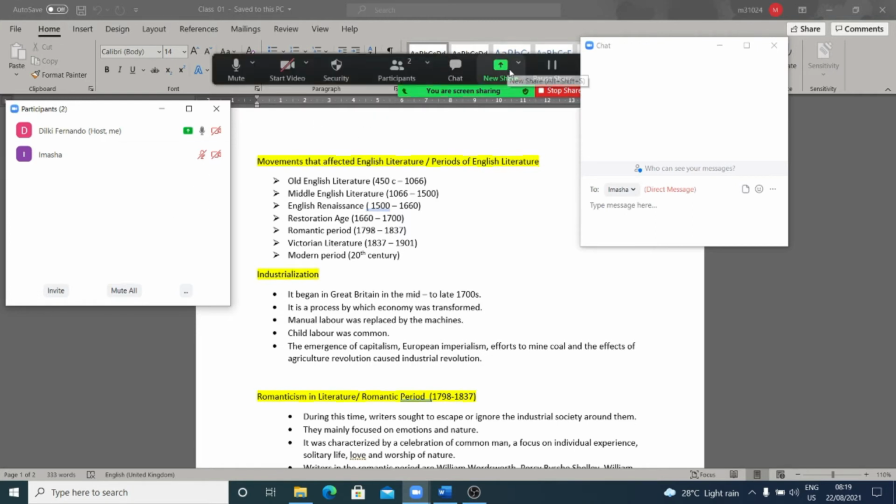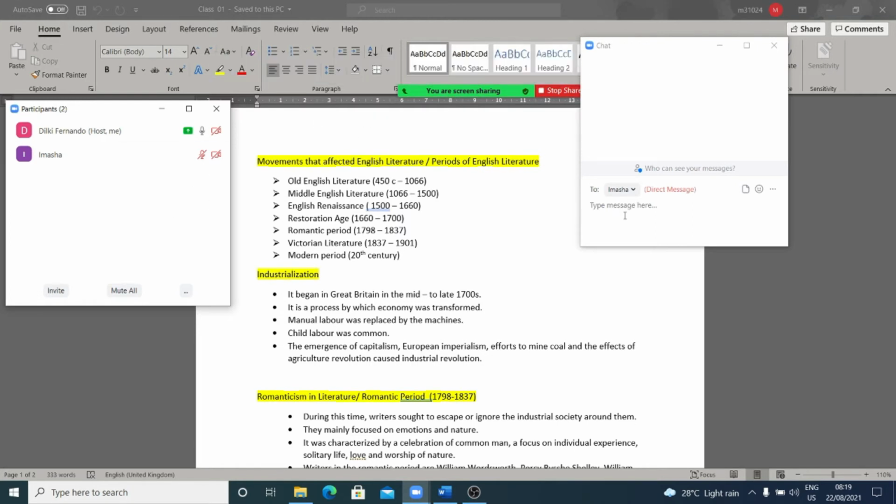Imasha, are you in the literature group? Yes, miss. Okay, so I will send a message to the group so you can send your details to the relevant number that is mentioned there.